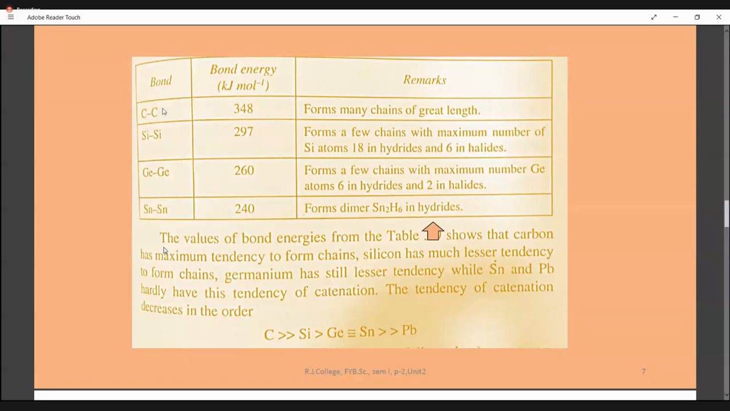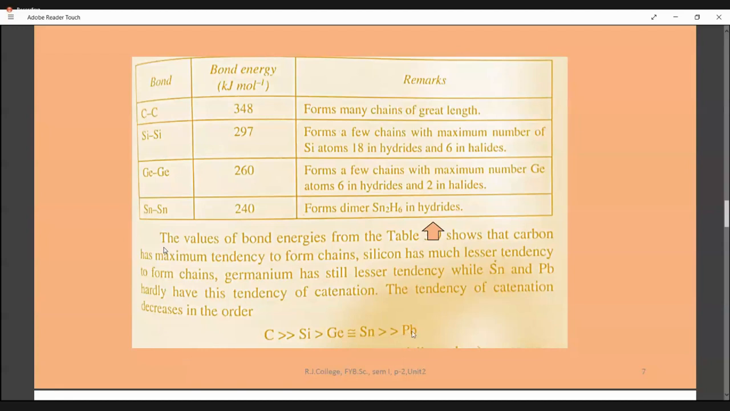So the order is like this. Carbon is the first one. The catenation property of carbon is extremely good, followed by silicon, and followed by germanium. Germanium is a little poor in catenation, but it is similar to that of tin. Tin will also show a similar type of catenation only. It also forms dimers like Sn2H6 in hydrides, etc. Its catenation property is also similar to germanium.